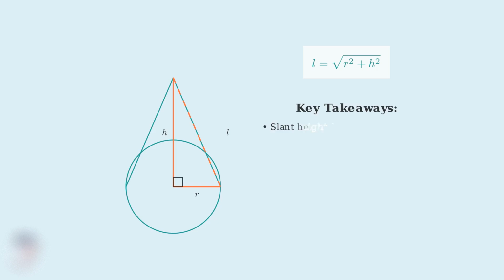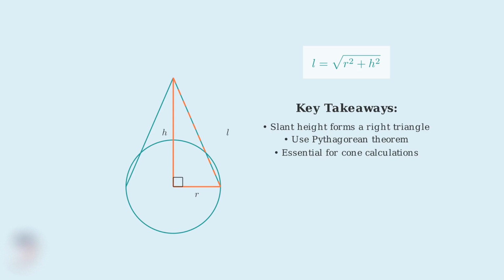There are three key takeaways from today's lesson. First, the slant height always forms a right triangle with the height and radius of the cone. Second, you can always use the Pythagorean theorem to find the slant height when you know the other two measurements. And third, understanding slant height is essential for many cone-related calculations, including surface area and volume problems you'll encounter in geometry. Visualizing this right triangle relationship is crucial for understanding not just slant height, but many other geometric concepts as well.